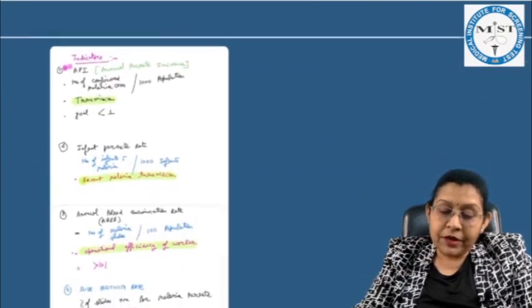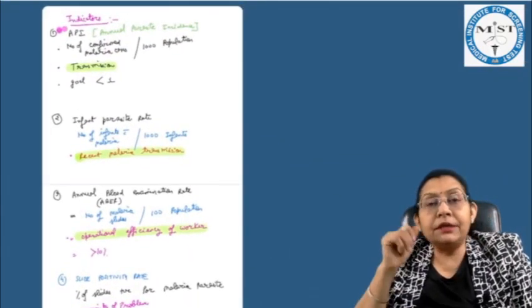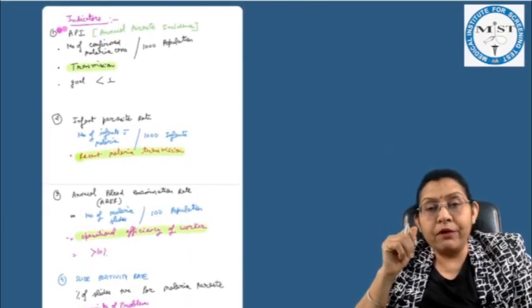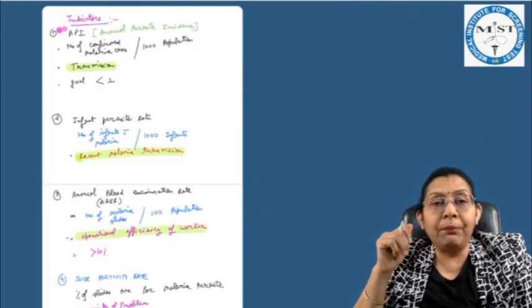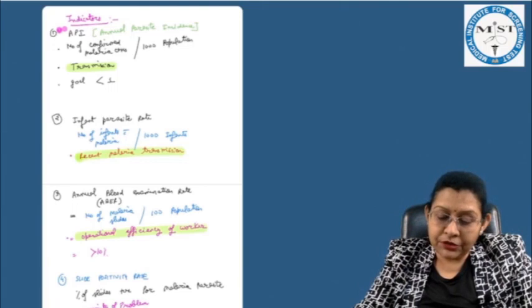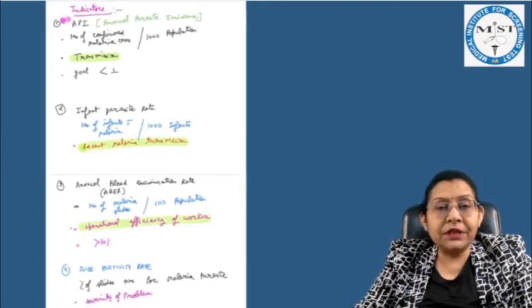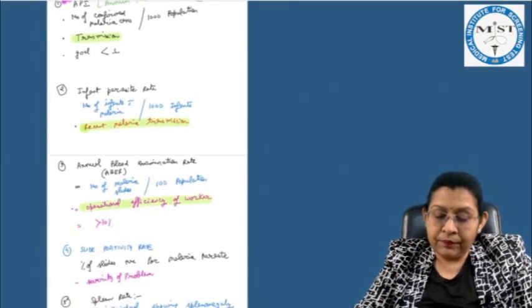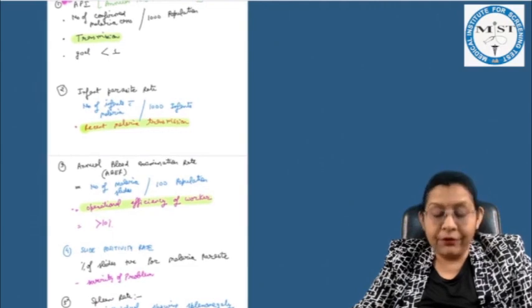So these are the various indicators related to the malaria program which we have discussed in detail: API, infant parasite rate, annual blood examination rate, slide positivity rate, and spleen rate.